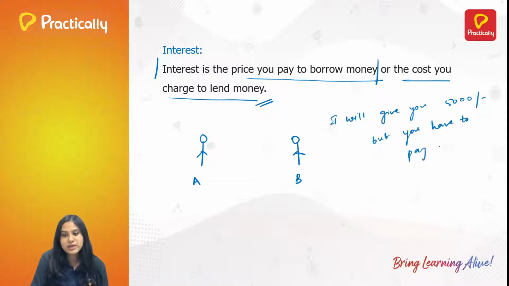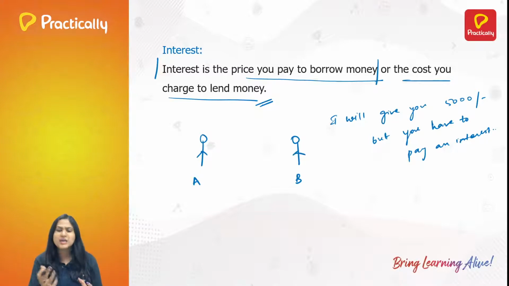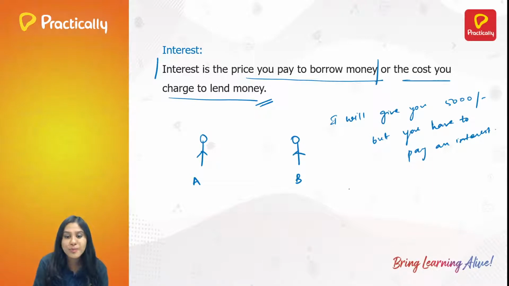Person A asks, what exactly is interest and how much should I pay? Person B says, since I'm giving you 5,000, for every month you have to pay me an extra 50 rupees.